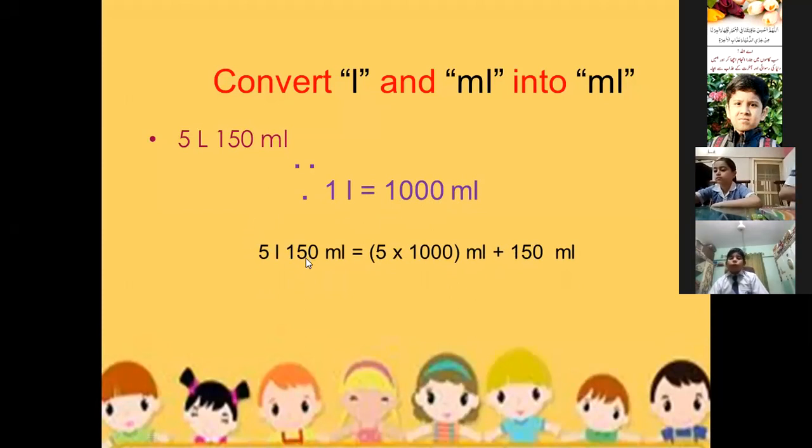5 liter 150 ml is equal to... Now here again we will divide this question into two parts. We will separate 5 liter in one part and 150 ml into another part, so we can solve it easily. So here we write 5 liter plus 150 ml. Now we can convert 5 liter into ml easily because we know that 1 liter is equal to 1000 ml.